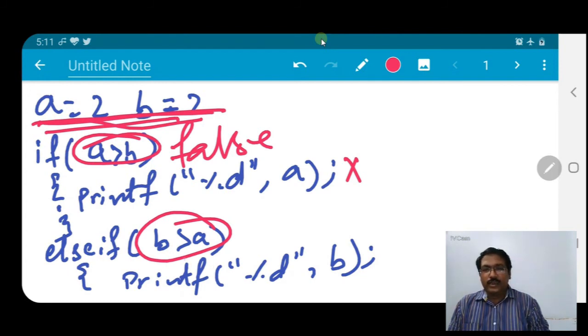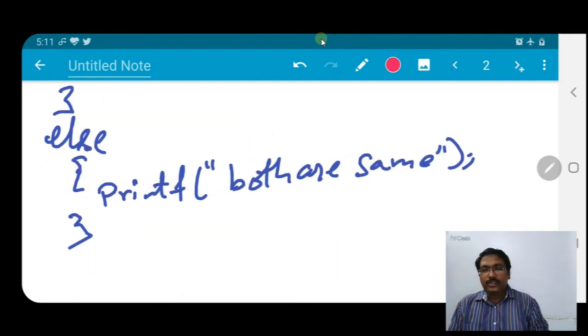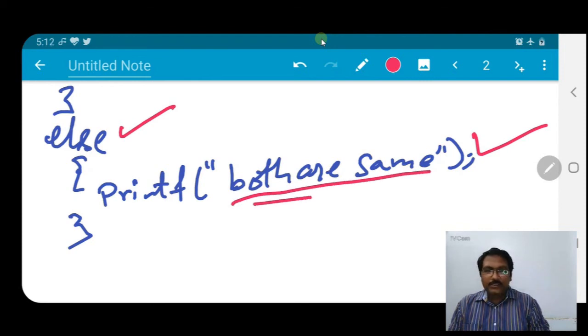Is it true? No, again it's false, so this is also not executed. At last it will go to the else. For else there is no condition, as both previous conditions are false. Whatever is inside the else will be executed. So the answer will be both are same.